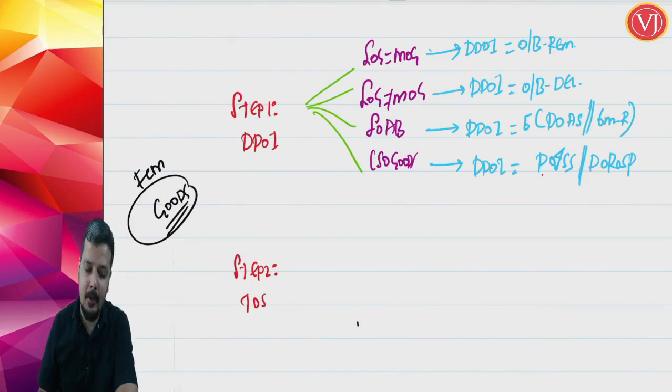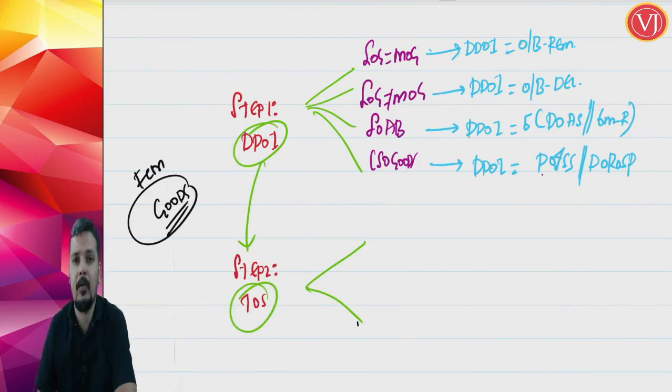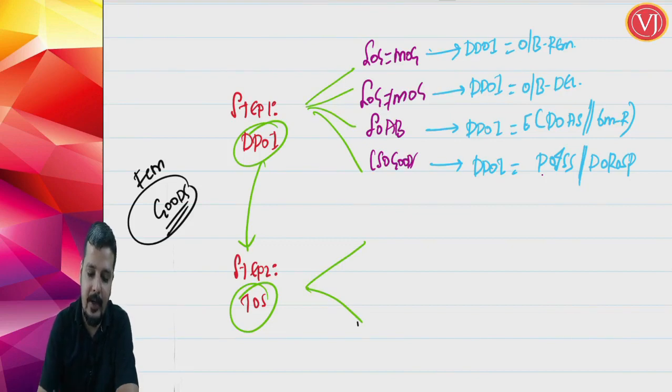And friends, step number 2 is finding out your time of supply. So, after finding out due date of invoice, only you have to find out time of supply. Before that, please do not find it out. Why? Because your time of supply in case of forward charge mechanism is based on your due date of invoice. Now, how you have to segregate? The answer is separate for a regular taxable person, and the answer is separate for a composition taxable person, isn't it? For a regular taxable person also, you have to split that into 2.